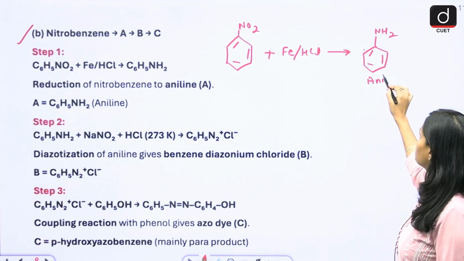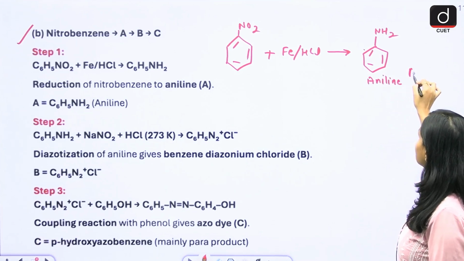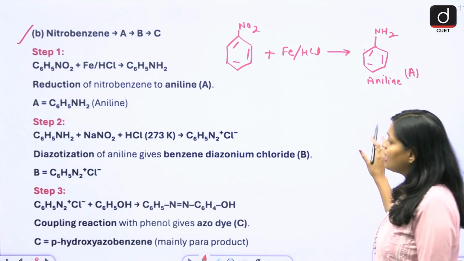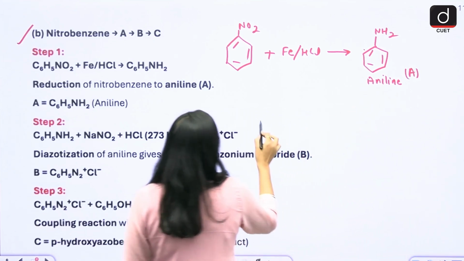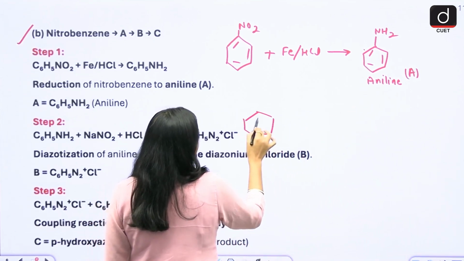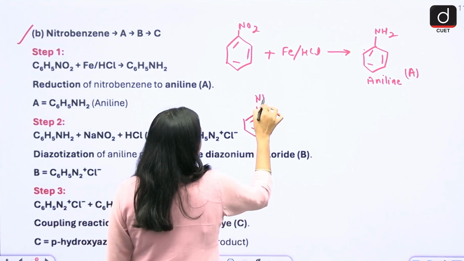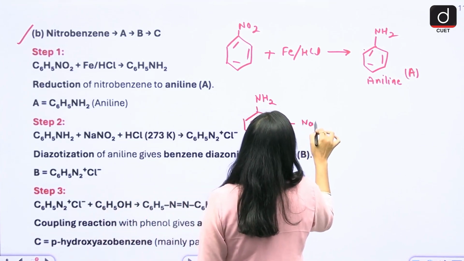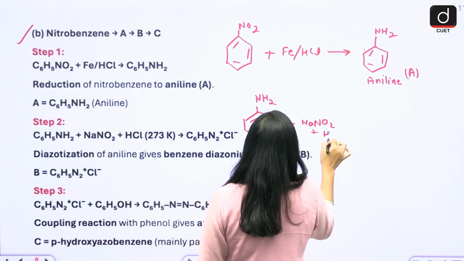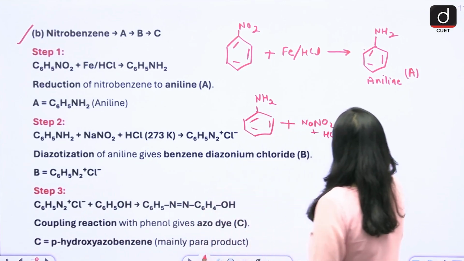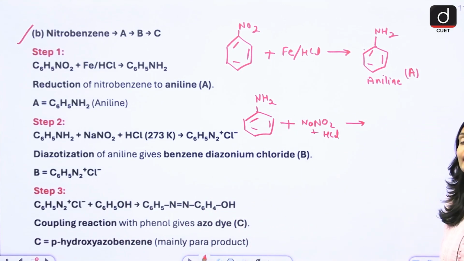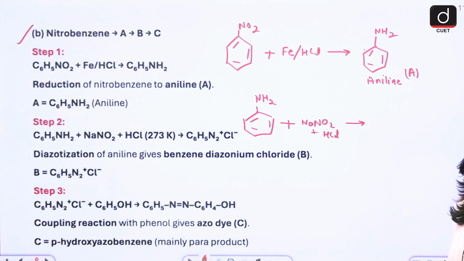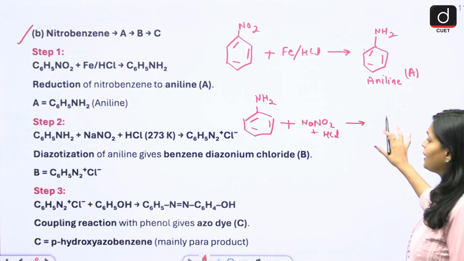This is your aniline, and this is your answer for A. After that, in the second step, this aniline reacts with NaNO2 plus HCl. So what you will get? Here you will get diazonium salt, basically benzene diazonium chloride.